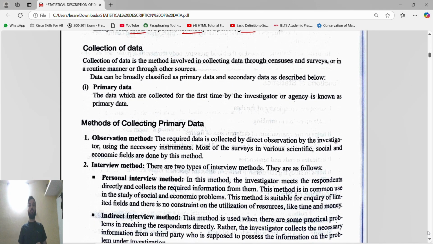Next, guys, there are four things we have studied: collection, presentation, analysis, and interpretation. Collection: we are going to study how we are going to collect the data. Second is presentation. Presentation means graphical presentation, or the line diagram presentation, or frequency curve, or the pie chart. Now the next things are analysis and interpretation, very important. For analysis and interpretation we don't have any part. What is analysis? I will tell you.